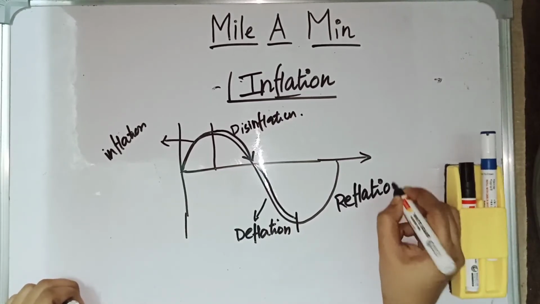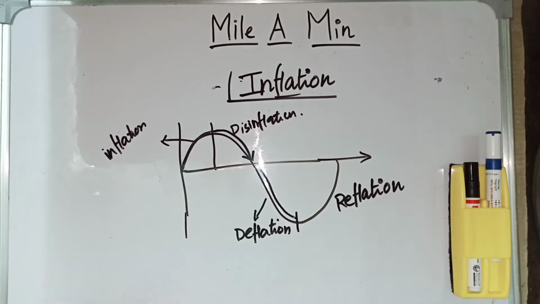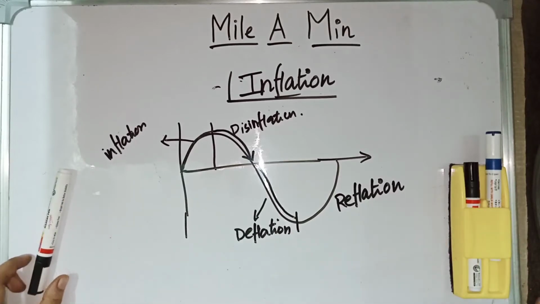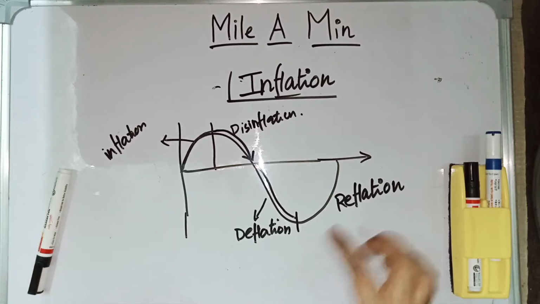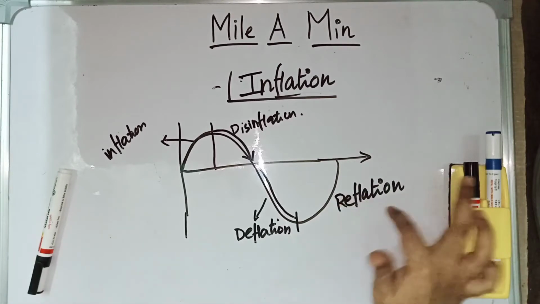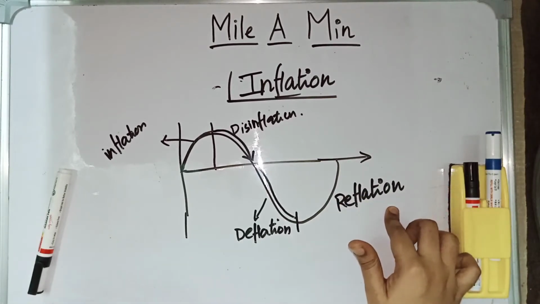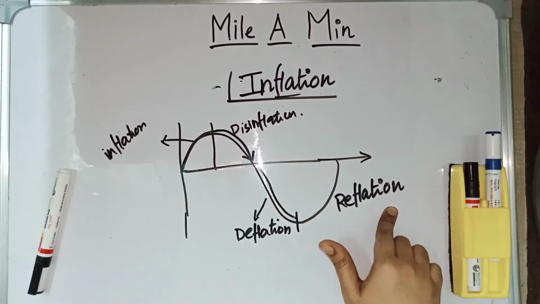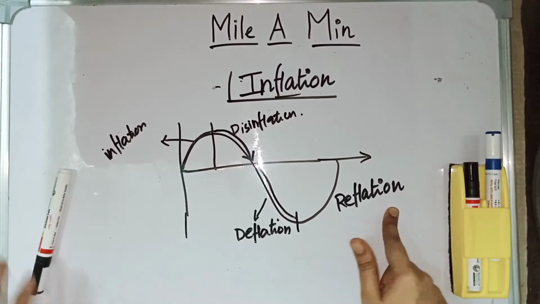During the deflation period, what the government does is try to increase the prices and bring them to a normal level. So the government will try to bring the price level up. That is called reflation, where the price level goes down into negative and the government tries to increase the price level. That is called reflation.